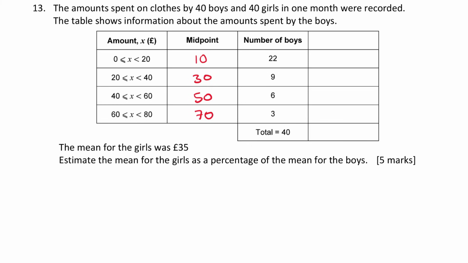So if I'm saying that 22 boys spent, well, I'm estimating £10 each, then between them, if I multiply those together, 22 times 10 is 220. Okay, I'm going to do that for each of my other values. 30 times 9 is 270. 50 times 6 is 300. And 70 times 3 is, what's that, 210?